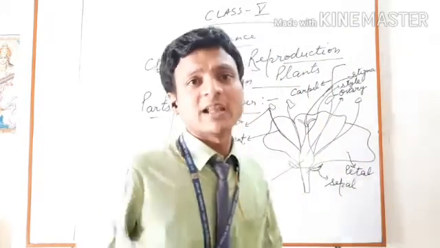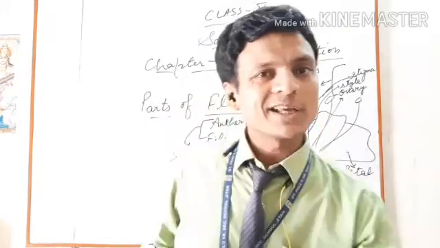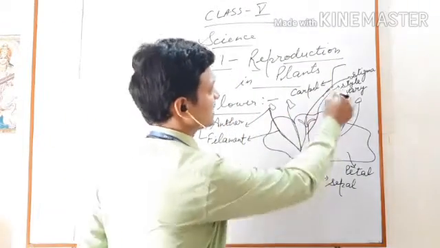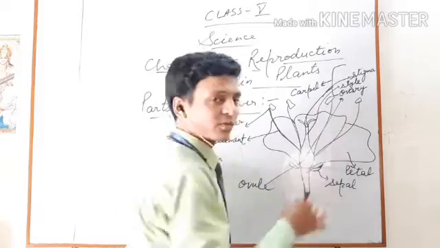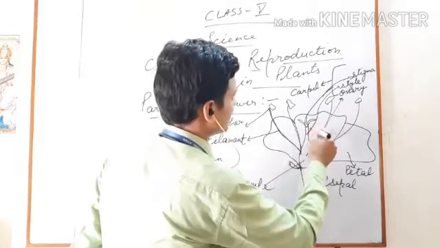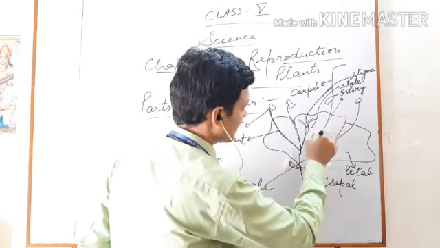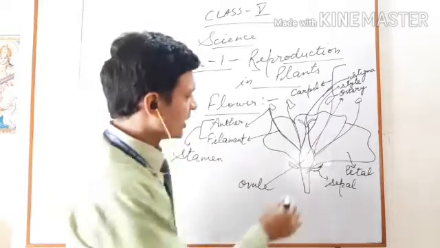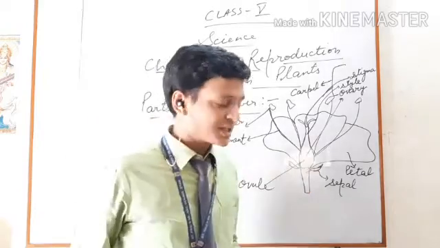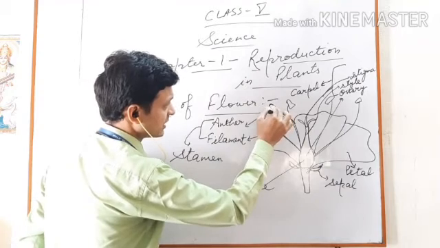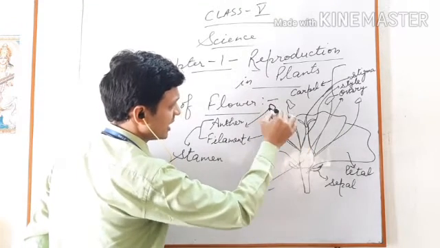First of all, I will explain carpel and stamen. I have told you that the carpel is the female part of a flower. And this long tube-like structure is known as the style. The ovary contains the ovule, and the stamen is the male part of a flower.